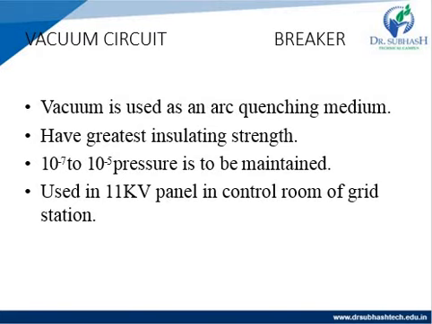So it is used in the 11 kilovolt panel in the control room of a grid station. A vacuum circuit breaker has excellent interruption and dielectric recovery characteristics and can interrupt the high frequency current which results from arc instability, imposed on the line frequency current.